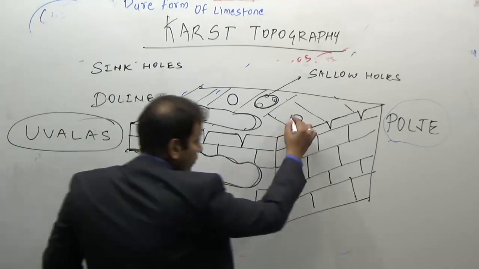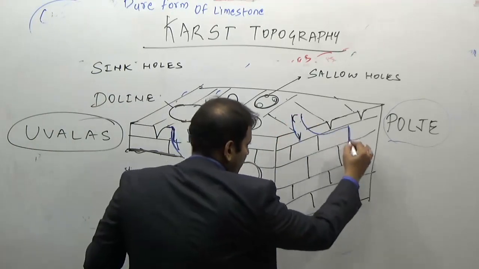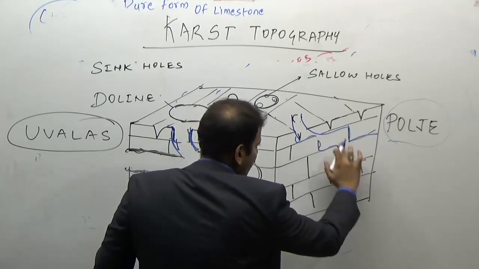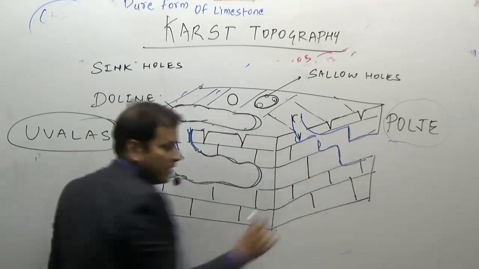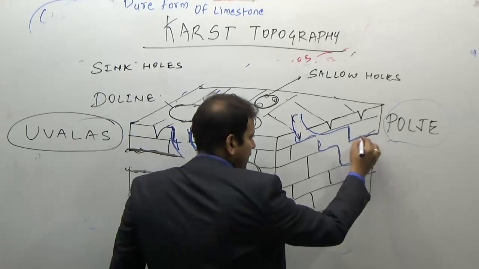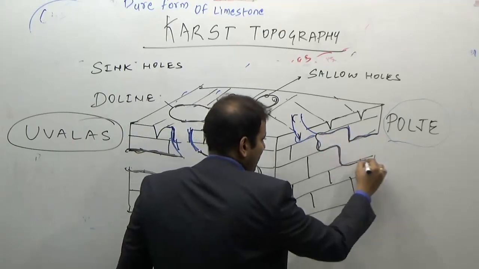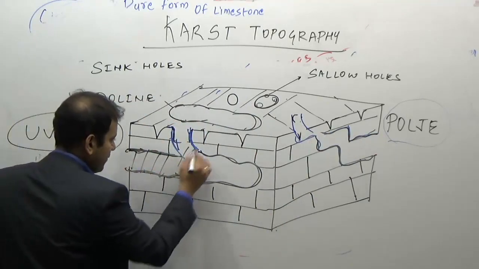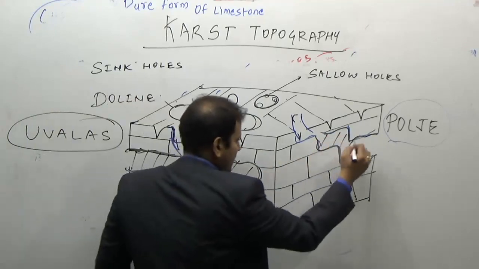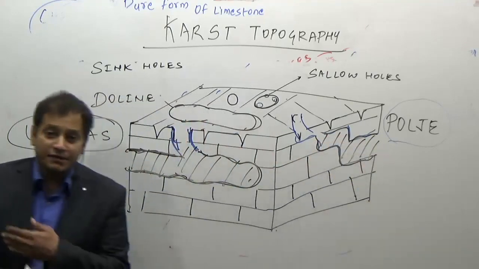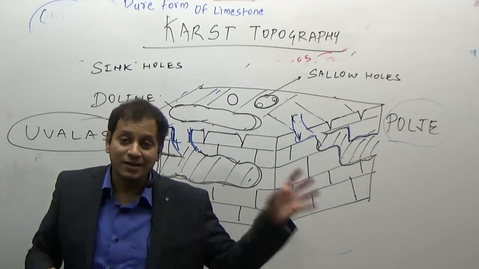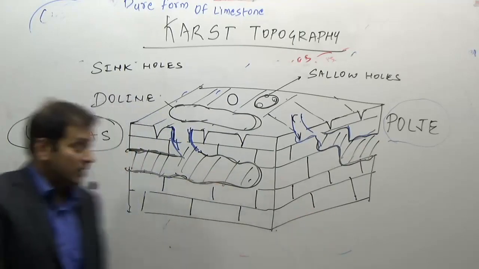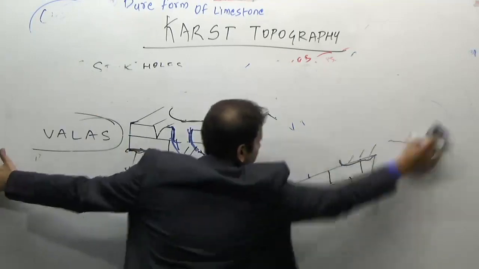Again, if the water goes through this hole in the limestone rock and follows this path, it will result in erosion here, resulting in the formation of a cave in this region. So again a cave will be formed which will look somewhat like this. So this is how caves are formed. Here this is a cave, here this is a cave. Now inside the cave there are different, very interesting features formed, that is stalactites and stalagmites. Before that, I will note down what sinkholes and shallow holes are.